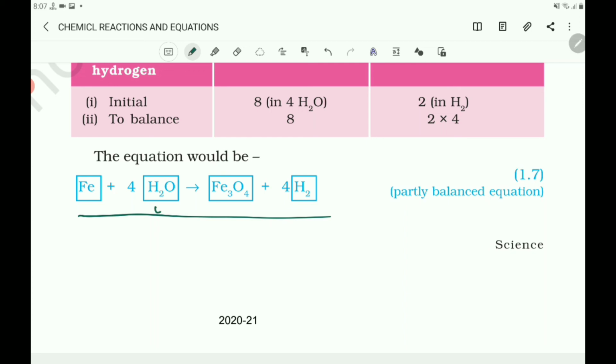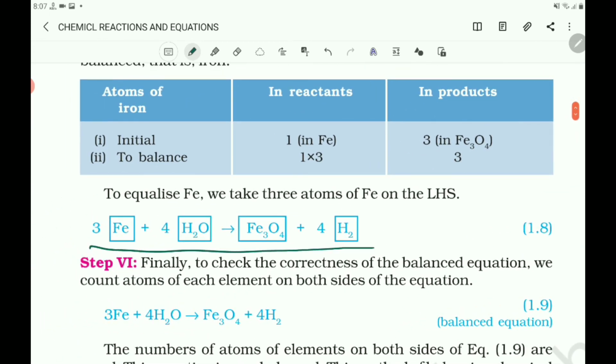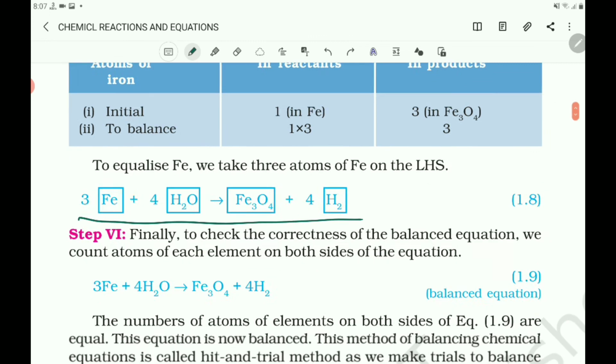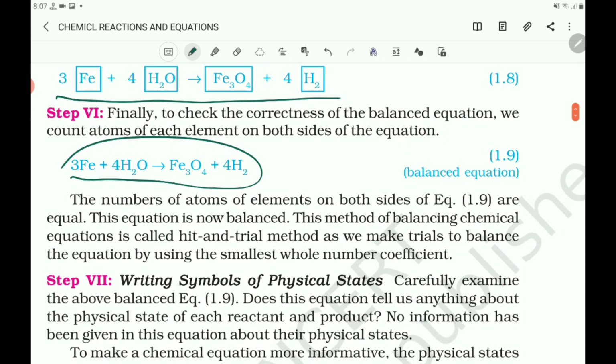Up to hydrogen and oxygen, next it is balanced for all. That is, you got 3 Fe, Fe3, and 4H2, 4H2, and O4, O4. That is the balanced equation you got. And here it is a balanced equation. The number of atoms of elements on both sides are equal. And this method of balancing a chemical equation is called the hit and trial method.